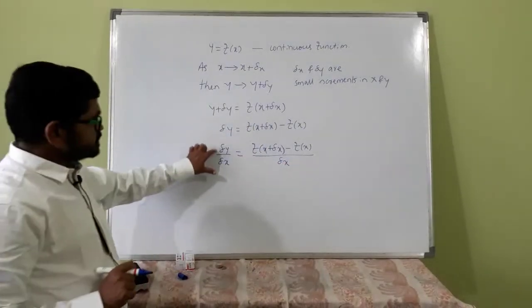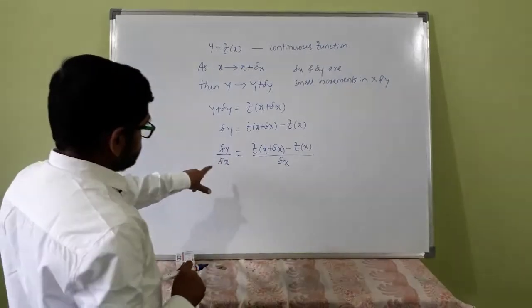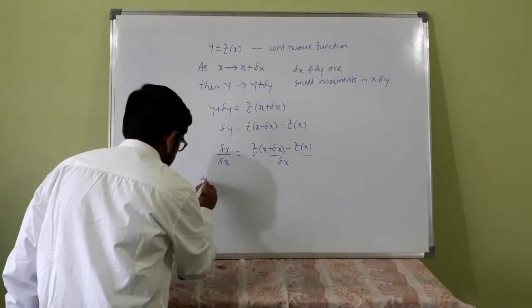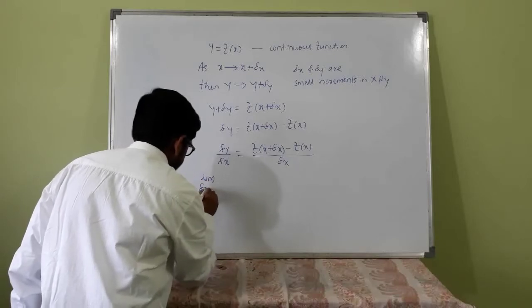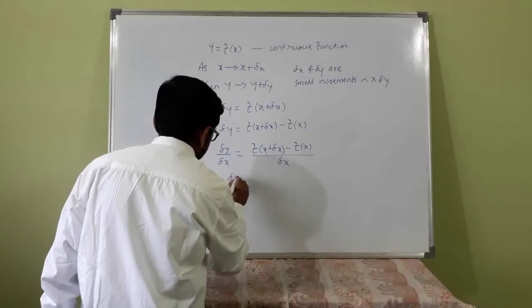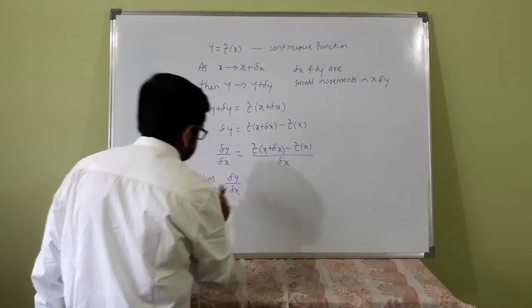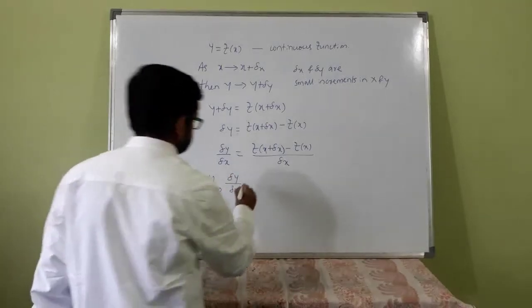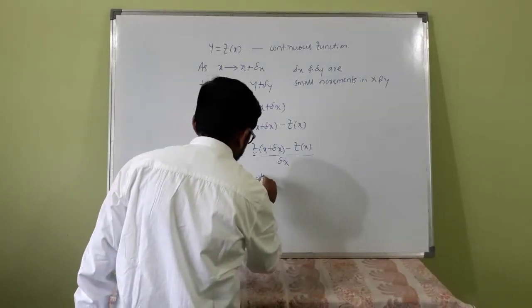See here, this is the rate of change. For a negligibly small, minute change, let us take the limit as delta x tends to 0 of delta y by delta x. This limit is dy by dx.